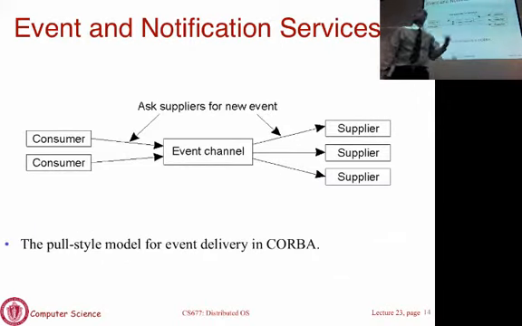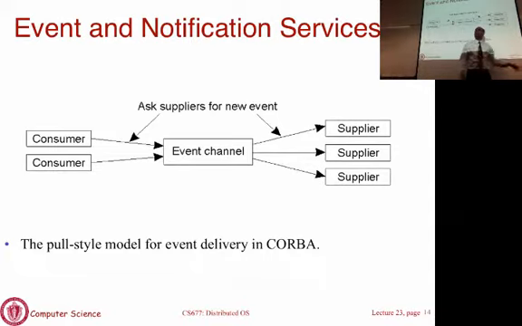Here is a pull-based model. Same event channel, also supported in CORBA, but now it is pull-based. The event channel is going to pull data from the suppliers or the publishers. You keep polling, saying, do you have any data? Whenever there is any data, you pull it and it will be stored here. And the subscribers in return are also going to pull from the event channel. Every once in a while they'll go and say, do you have any matching data for me? So your data is going to get pulled. This is a pull-pull model.